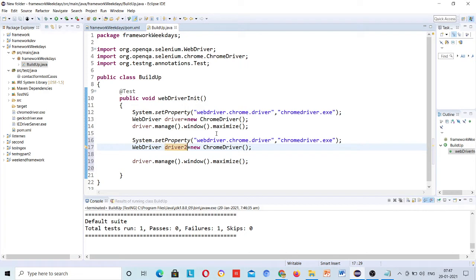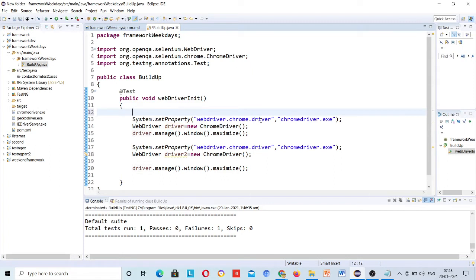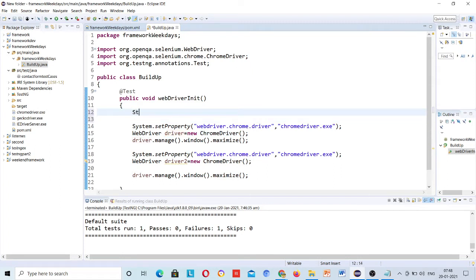Now if someone from the backend says that you need to run all your test cases in Chrome browser, then you need to first identify the browser string value. Suppose I give Chrome.